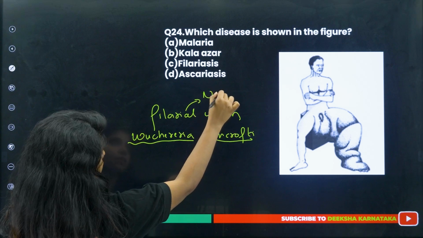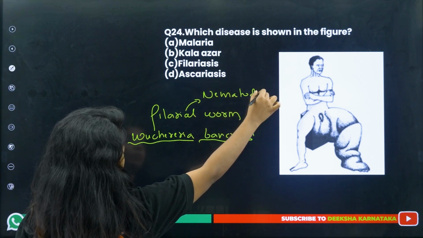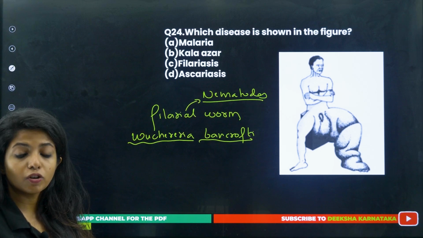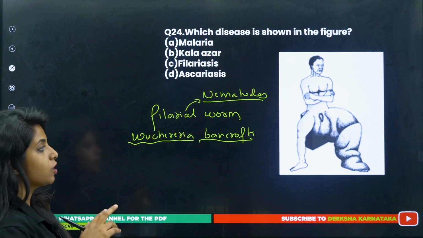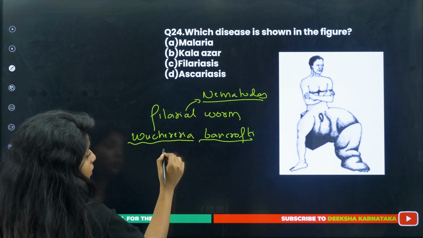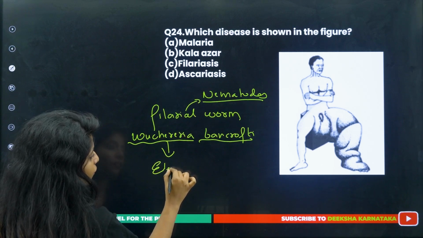It's a nematode. It comes under Aschelminthes. This can also be asked: filariasis is caused by a nematode, whatever the options. It's Wuchereria bancrofti or Wuchereria malayi, and this particular disease is also known as elephantiasis.